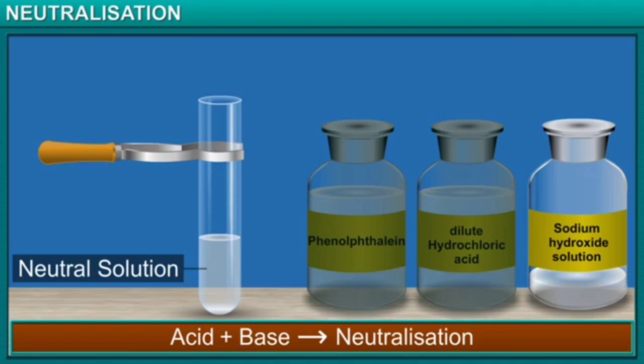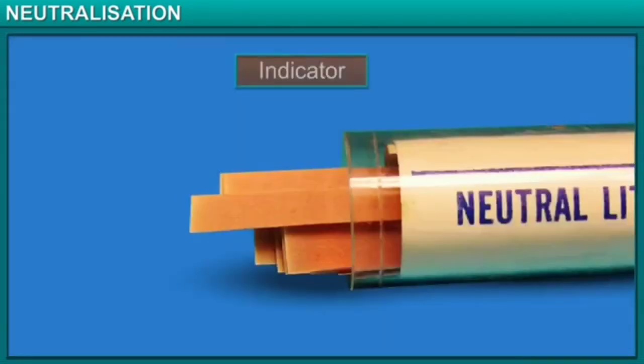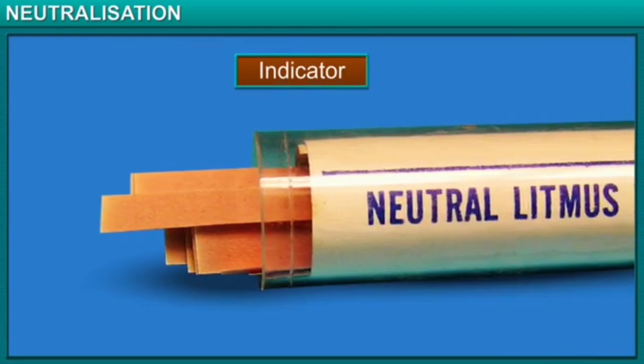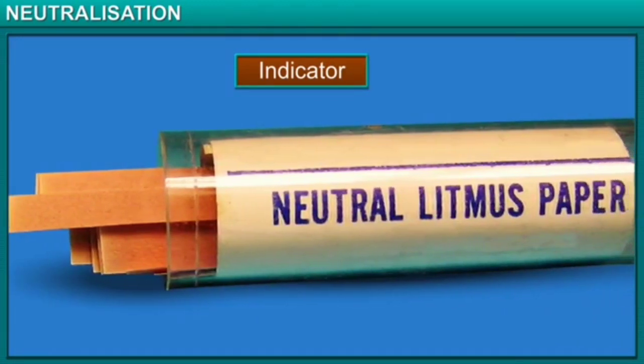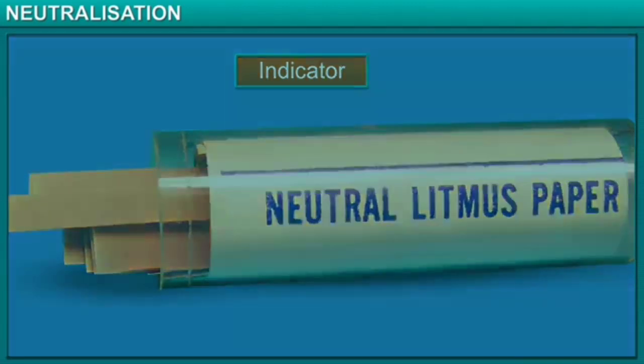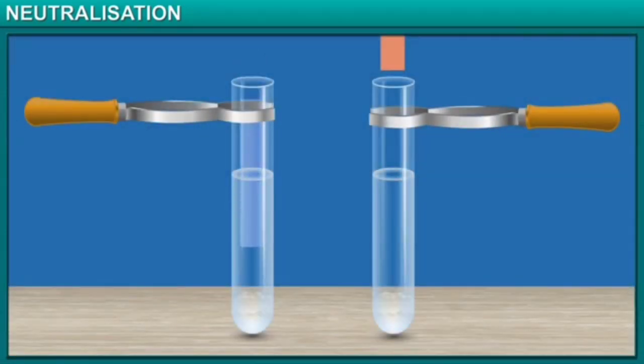But how will we confirm whether this is a neutral liquid? We can use an indicator to do that. Let's use litmus paper to know for sure. The blue strip has remained blue and the red one has remained red.